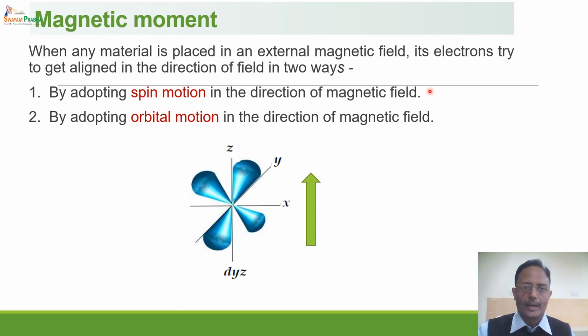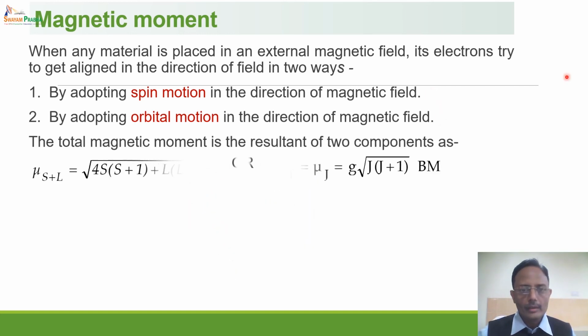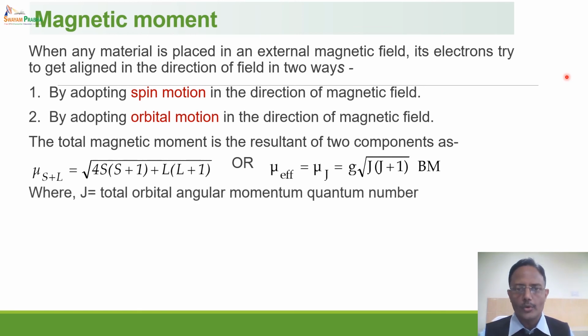So there are two contributions, spin contribution and orbital contribution. The total magnetic moment is the resultant of the two motions, and that is given by mu s plus L, that is spin plus azimuthal, which is orbital, equal to under root of 4s into s plus 1 plus L into L plus 1.